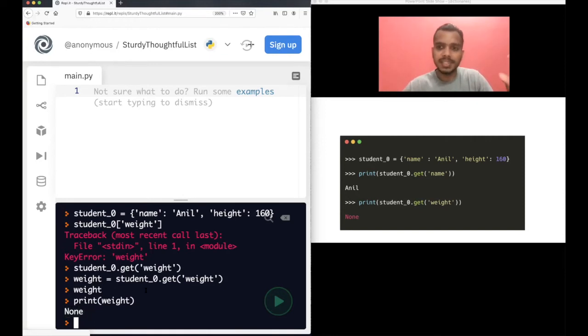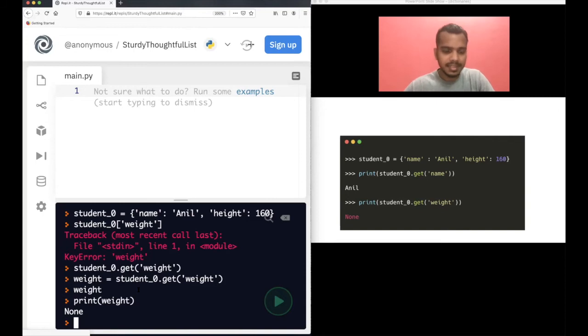So it's very useful sometimes. If you want to check whether a key is present or not, then always use the get function. If the content returned by get is None, that means the key is not present. If it is not None, you know the key is present. That's how you can differentiate it. That's how powerful the get function is. You can of course use the previous one, student_0 and the key name. That's not an issue. But if you want to check whether that key is present or not, you can use the get function and always check whether it is None or not.